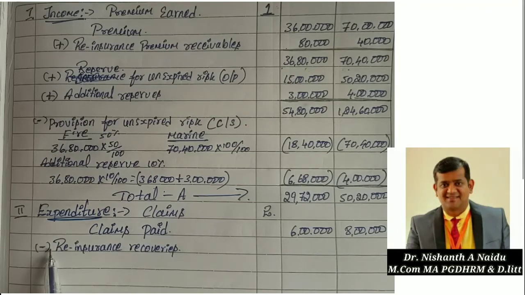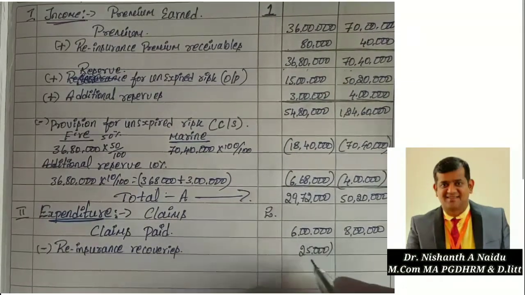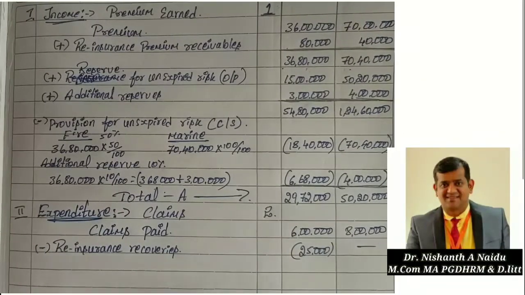So look at the last item in your problem. The last item in your problem: 25,000 for fire insurance and marine insurance is nil. So write 25,000 for fire insurance and nil for marine insurance.